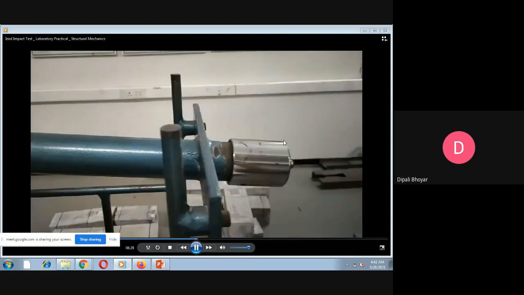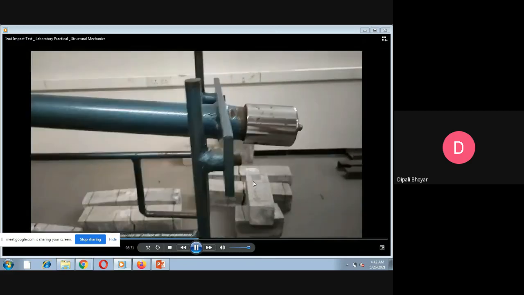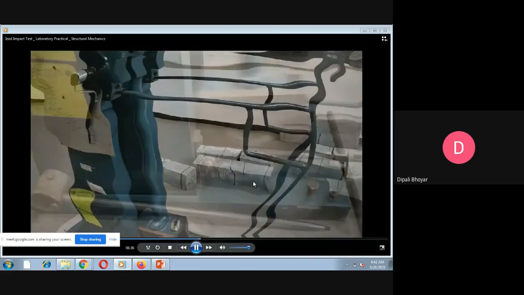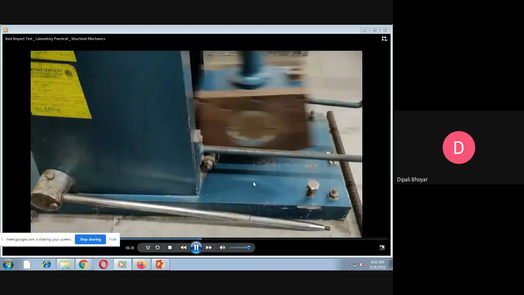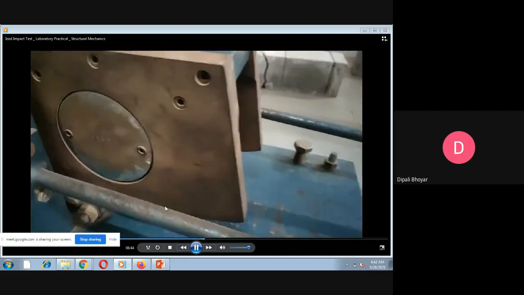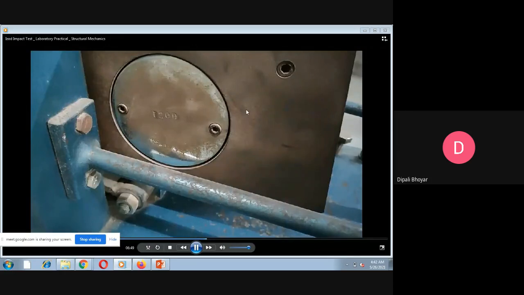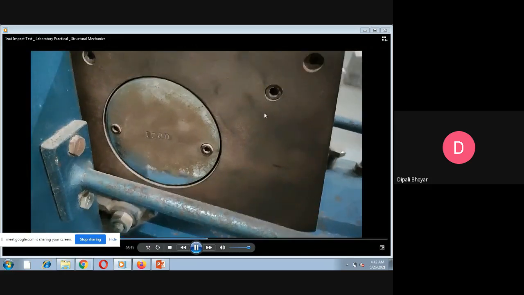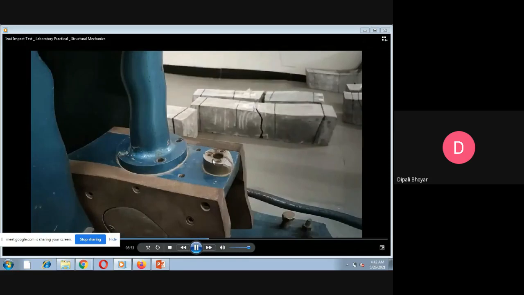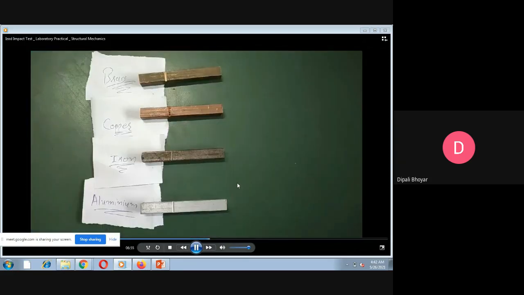So this is the locking arrangement where you have to lock the pendulum or hammer first before starting the operation, because if you see in the air, it will directly impact the particular specimen. This is a paddle, this is an Izod setup, we can say, which is a test bed where we have to fix the specimen. This is the area where we have to fix the specimen.